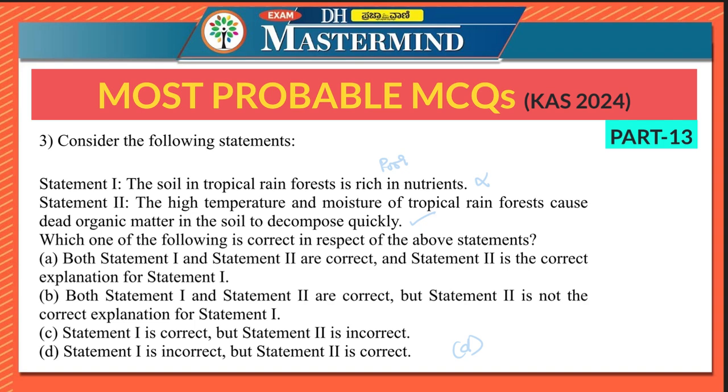Due to high rainfall and rapid decomposition rates, nutrients do not remain in the soil for long and are quickly absorbed by the dense vegetation. So, the high temperature and moisture of tropical rainforest cause dead organic matter in the soil to decompose quickly. Therefore, statement 1 is incorrect, but statement 2 is correct.